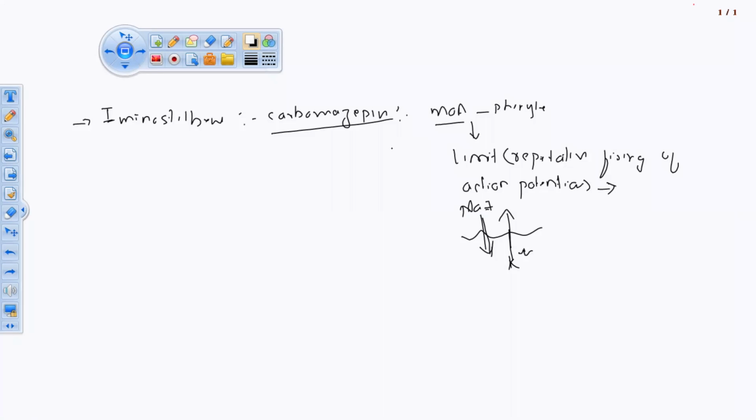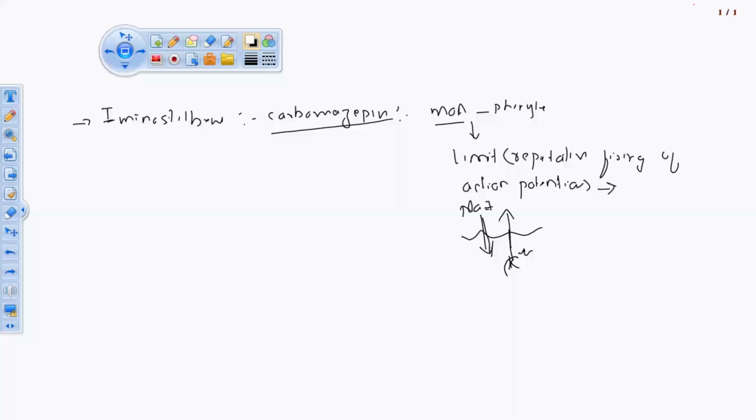But we are studying this drug under the class of anticonvulsants. Repetitive firing means more entry of sodium ions and more exit of potassium ions. This kind of drug won't block the entry and exit of all the sodium and potassium ions, but it will limit it.